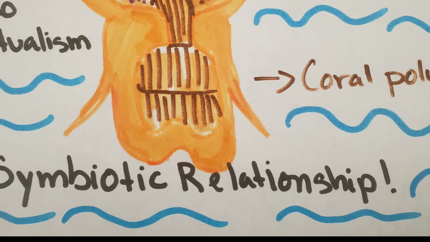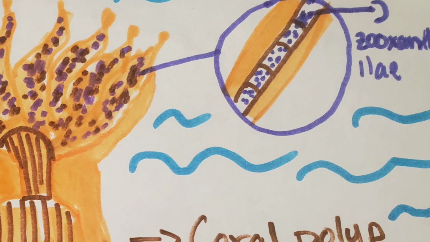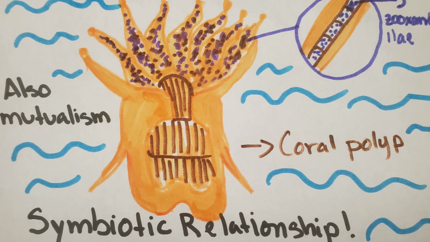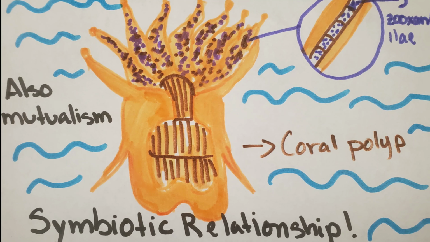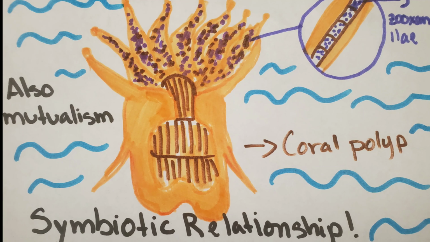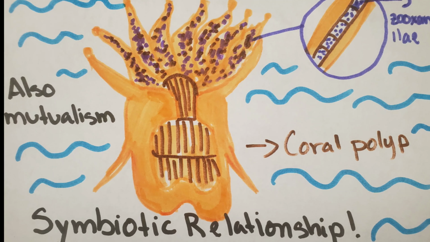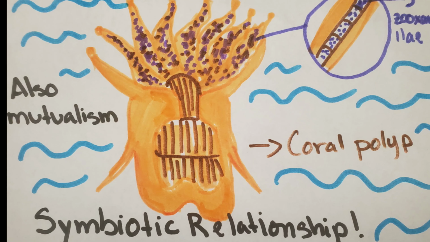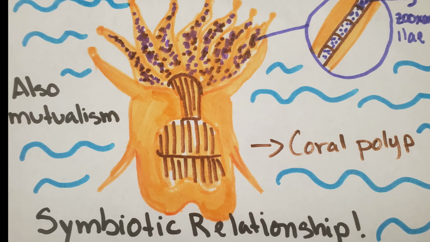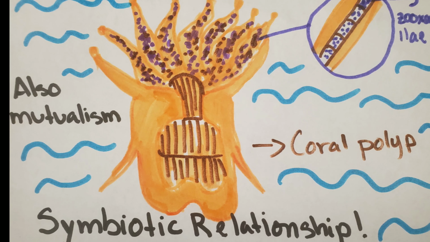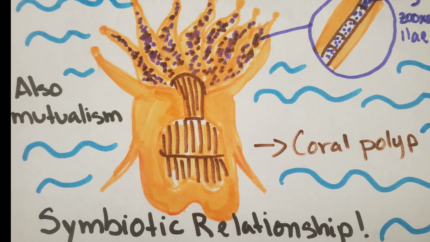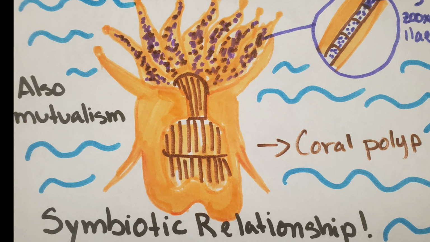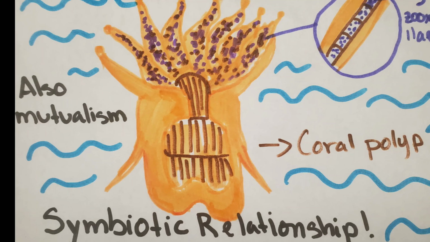Symbiotic relationships are relationships between two or more organisms where either organism benefits. The most beneficial example of this is the relationship between coral and zooxanthellae. Corals are colonies of coral polyps. Coral polyps and zooxanthellae depend on each other for food and shelter. The zooxanthellae, a photosynthetic algae, provide food for the coral polyps that allows them to grow into these vast colonies that make up coral reefs. And in return, the coral polyps provide the algae with a home. This is mutualism because both organisms benefit from this relationship.